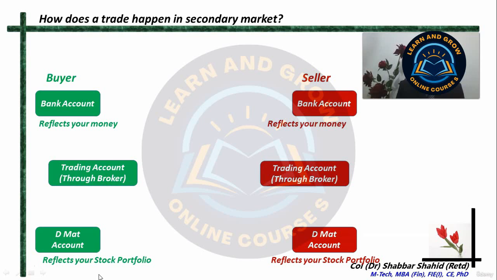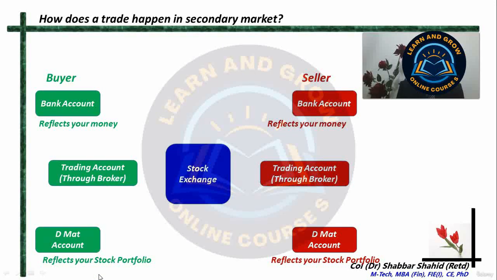Alright? But then how do you get connected to the stock exchange? Your bank account and the demat account are not connected to the stock exchange at all, for the buyer as well as the seller. Then how do you connect with the stock exchange? You connect with the stock exchange through your trading account, and that trading account is also through your broker.